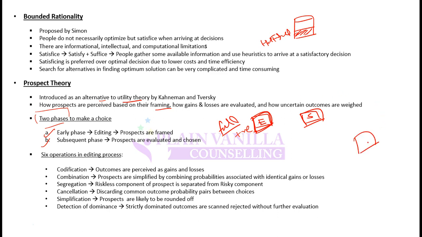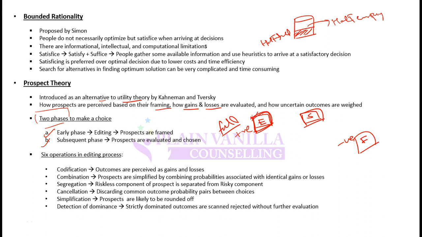If on the other hand I tell him that this glass is half empty, then he will frame it in his mind that there is something negative about this glass, and then his evaluation will also be based on those negative factors. So there will be certain framing in the mind in the early phase, and then based on that he will evaluate gains and losses.